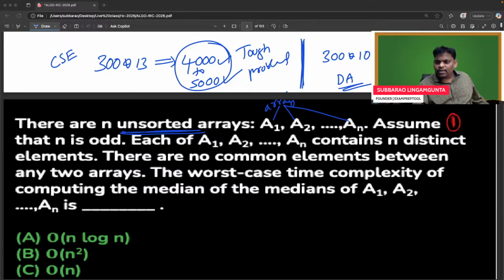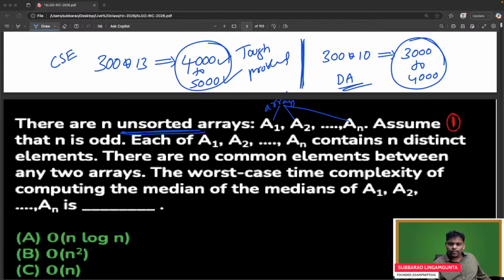Someone is saying, sir, please start TOC also. Of course, after this I will start it. Someone is saying, please close the video so that we can see the question properly. Yeah, I will try this. I have the chance. Is it okay? I think this is perfect. Now it's perfect.